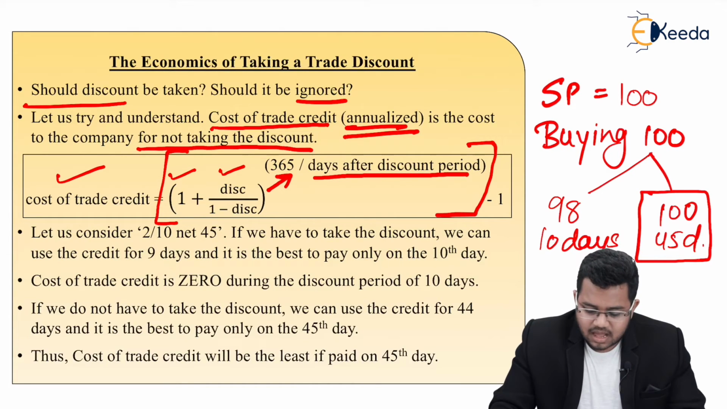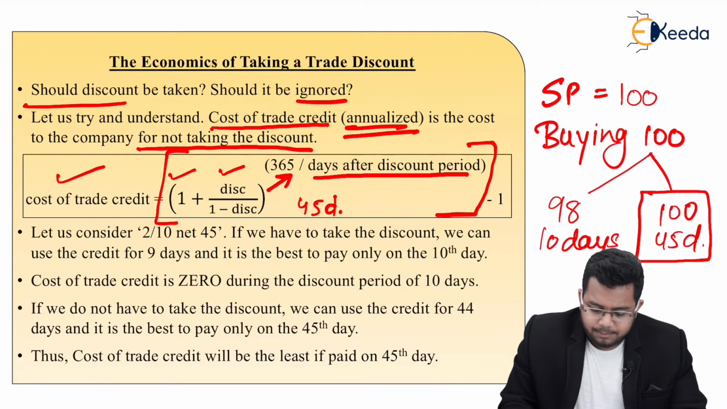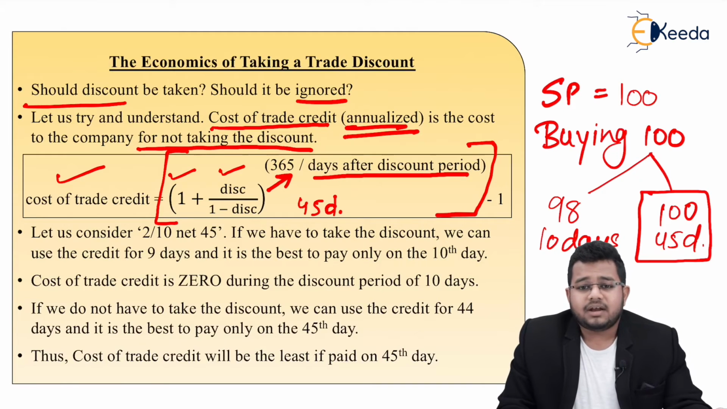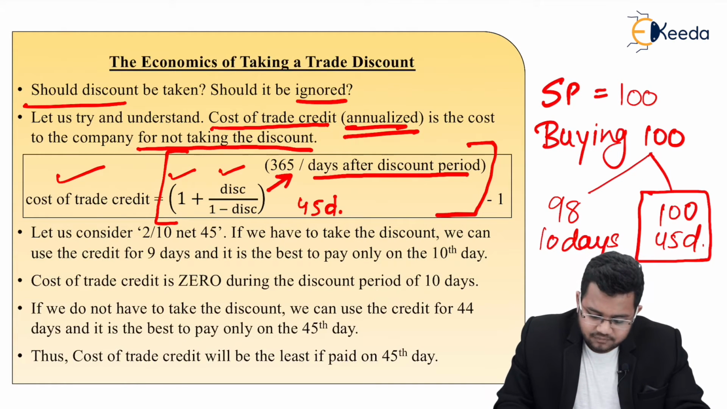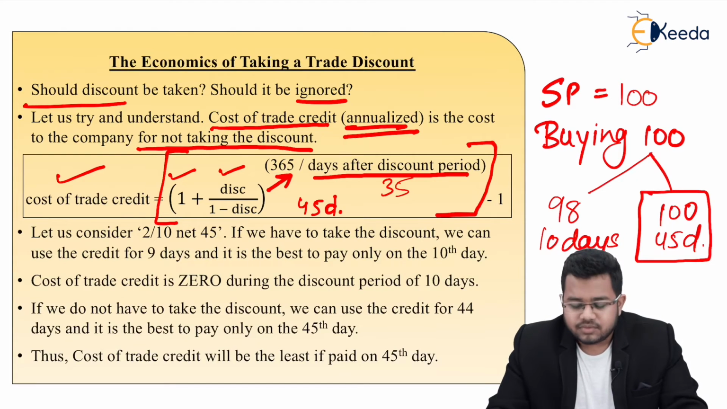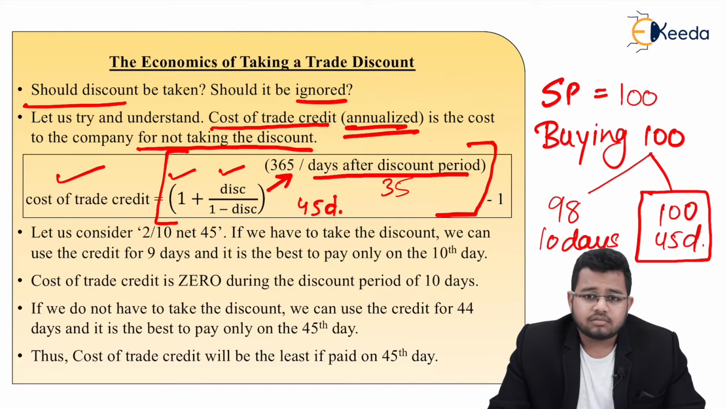Now, what will be the days after discount period? Let's say we'll consider the original example of 10 days and 45 days. Let's say I am paying my amount on the 45th day. Now, if I am paying on the 45th day, what will be the days after discount period? The discount period ended on the 10th day. So, the days after discount period would be 35. After the 10th day, it was 35 days after which you paid. So, this is how you will derive your terms in the formula. Now, interpretation and all we'll be studying in the example. Just wait for it.